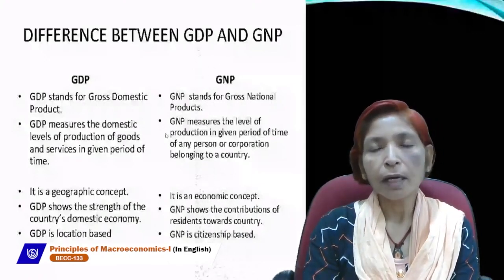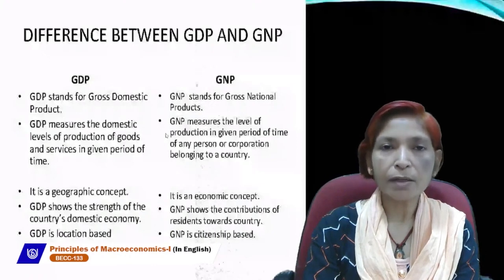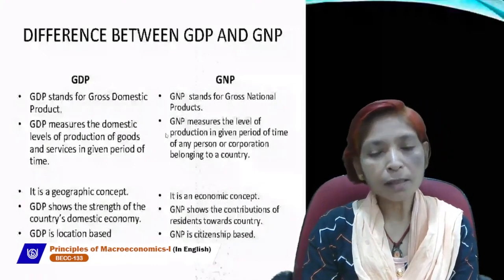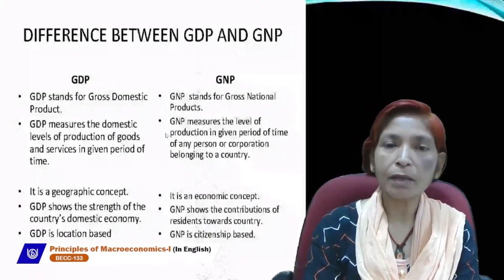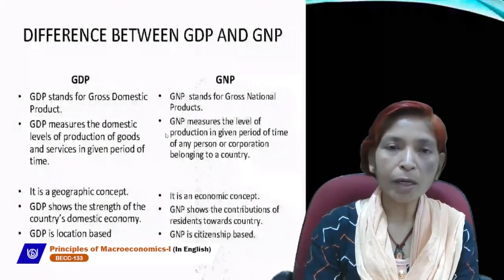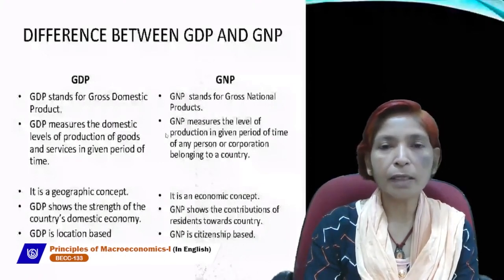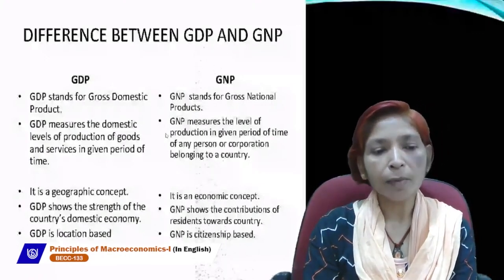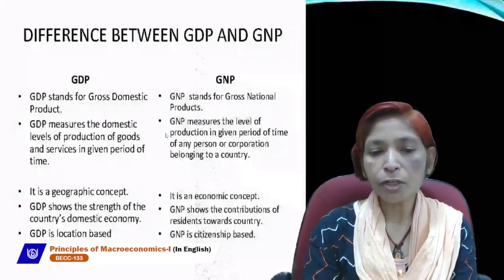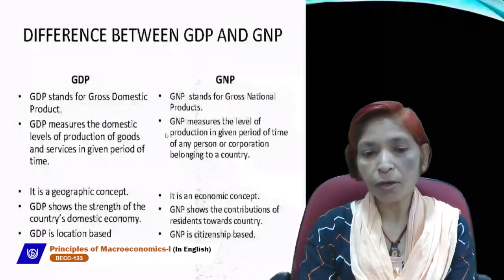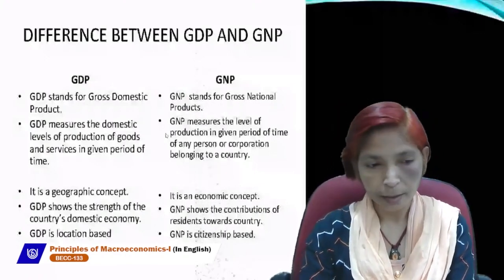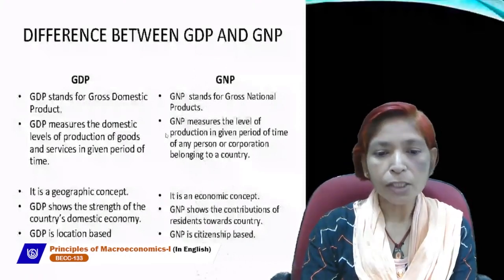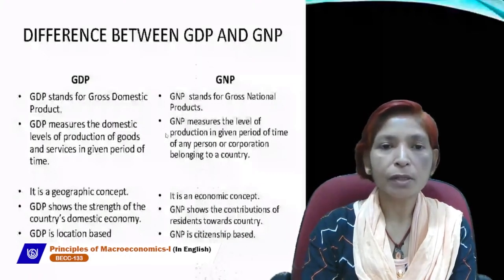But GNP is an economic concept because it is related with normal residents of a country. In this concept, we take the production of goods and services which are produced by normal residents, not all the residents of the country. GDP shows the strength of the country's domestic economy, but GNP shows the contribution of residents towards the country. GDP is location based output and GNP is citizenship based output.